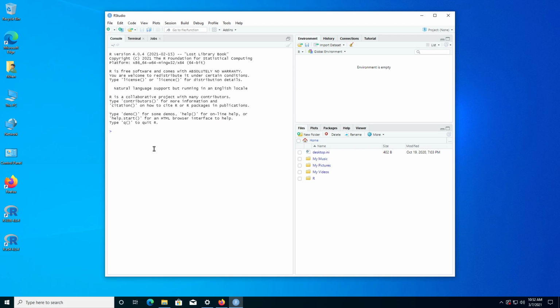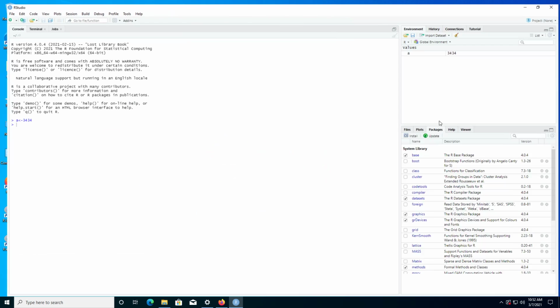So for example, if I just said a, you'll see that I have an environment variable here. I have the different environments I can work off of. I have a history, the connections, tutorials. I can go down here and look at my packages. Let me full screen this.